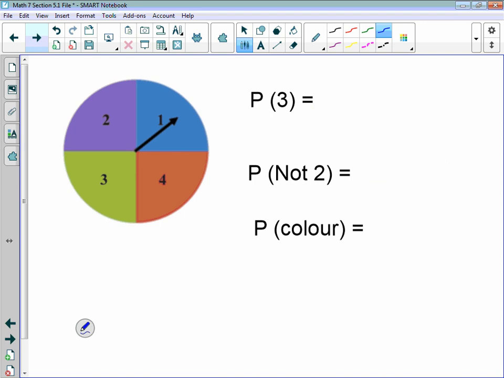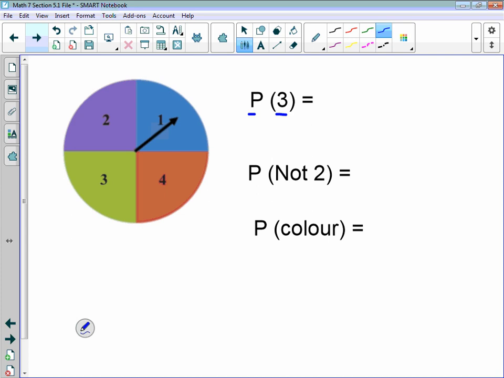Another object we'll also often be using is little spinners. And you can imagine that if I could spin this arrow around as if we were playing Twister or something like that, it would randomly, more or less, land on one of those sections. So what is the probability of landing on a 3 if I spun this spinner? Well, how many 3s are on this board?